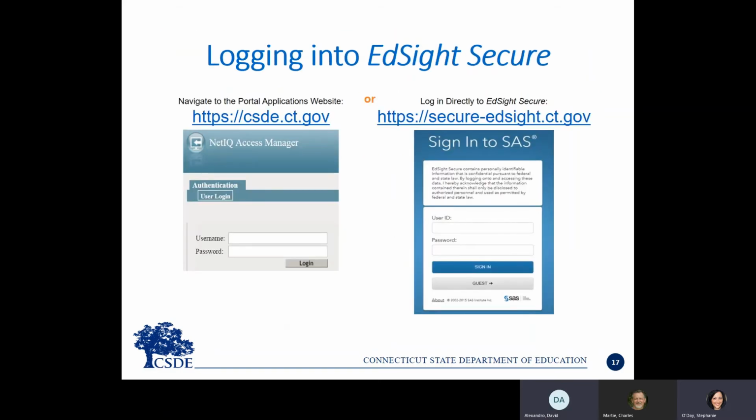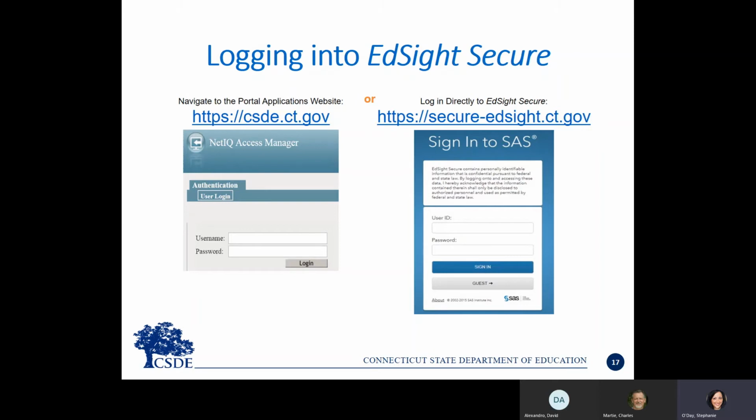Thanks, Dave. Again, in order to access the EIT for Teachers report, you need to be an authorized user. Once you are an authorized user, you will have a unique username and password and can log in to EdSite Secure in one of two ways. You can either navigate to the directory manager, which we're calling the Portals application website on this slide, or you can go directly to EdSite Secure.